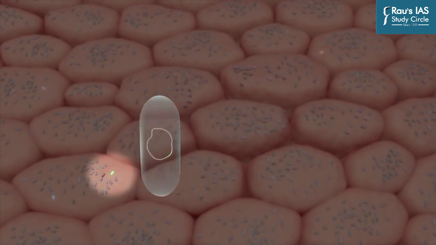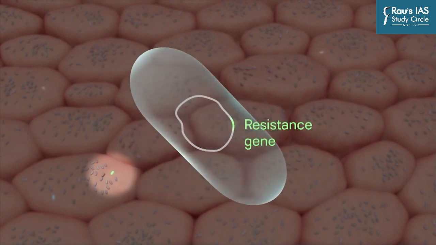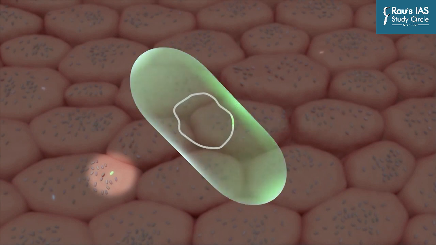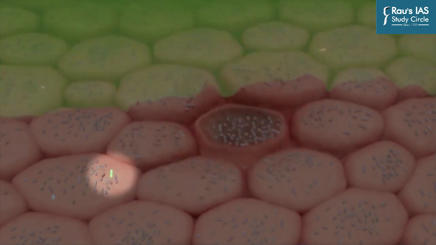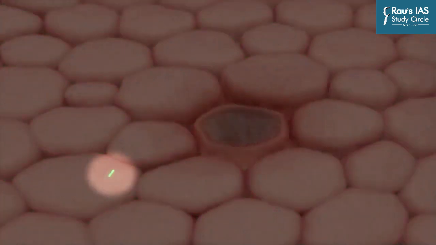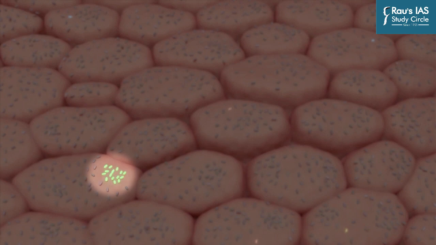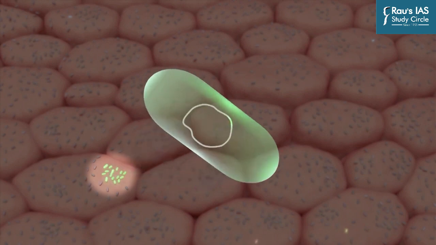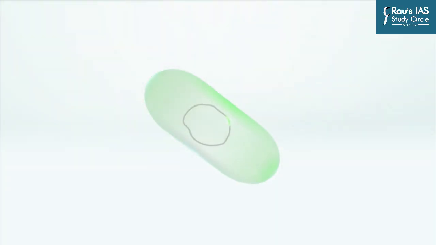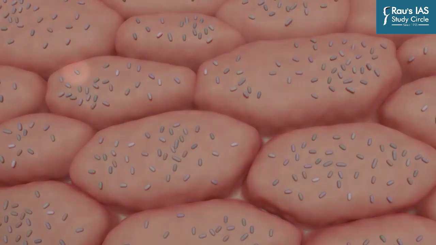These bacteria had a resistance gene that protected the bacteria from the antibiotic action. And so when the antibiotic was introduced into the body, it did not kill the bacteria that had this particular gene, and instead they survived. And this is what is known as antibiotic resistance, the resistance of some bacteria to antibiotics. But the question is, where did this resistance gene actually come from? How was this resistance gene there to start with? And that is even before the bacteria was exposed to antibiotics.